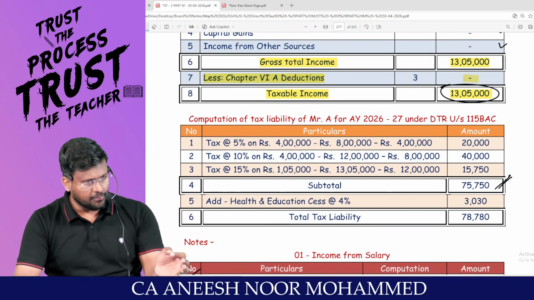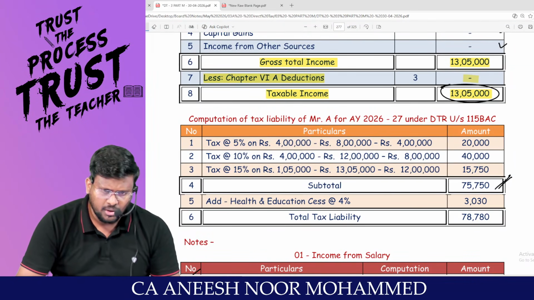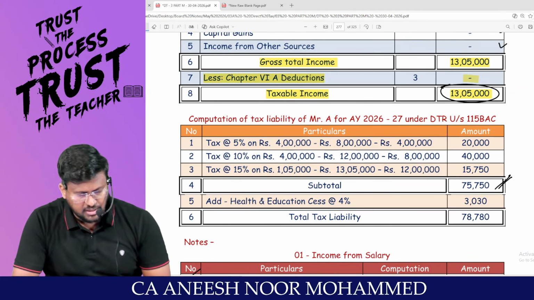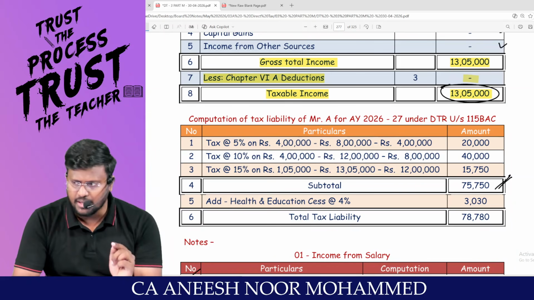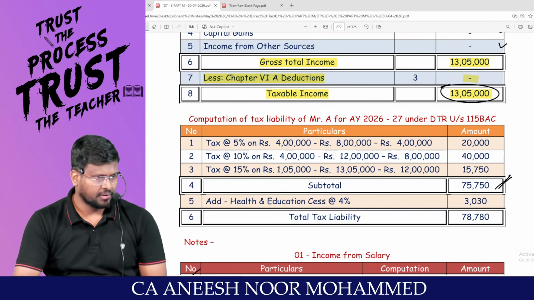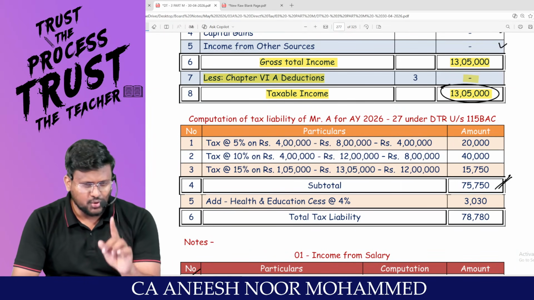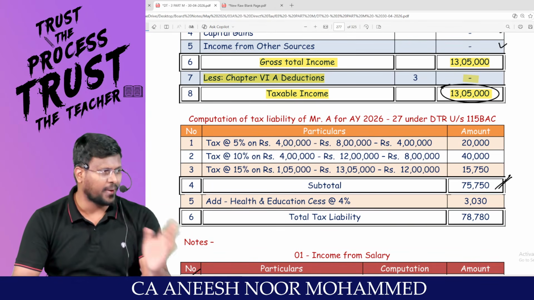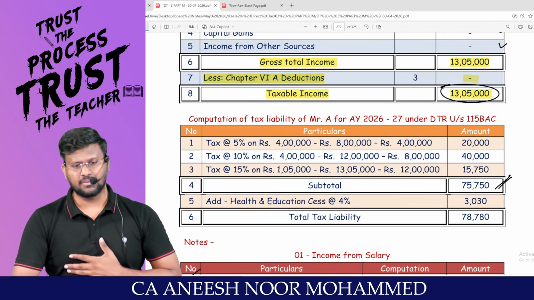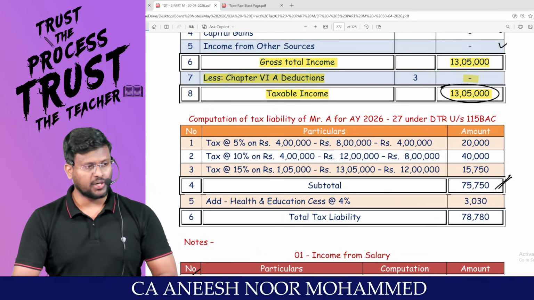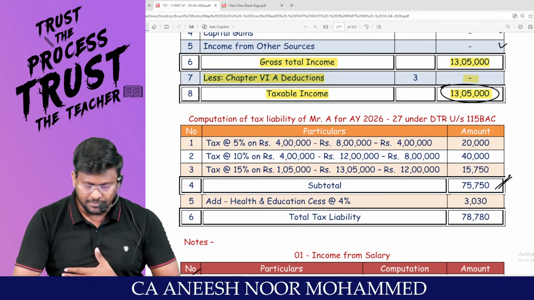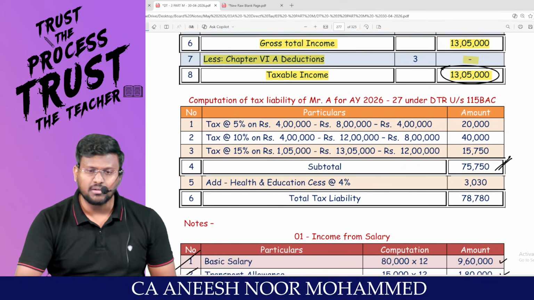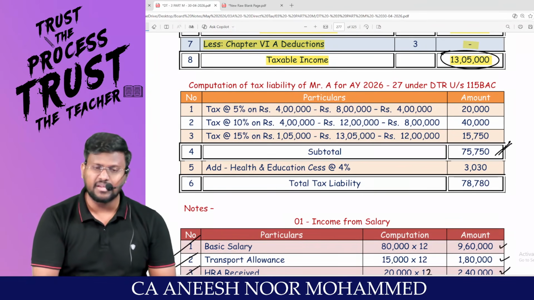Does the taxable income exceed 50 lakhs? No, sir. That means, my dear lovable students, you are not liable to pay any surcharge. Let me ask you one question. Under the default tax regime, what is the limit for 87A? If the total income does not exceed 5 lakh is the limit under the optional tax regime, what is the equivalent limit for the default tax regime? If the total income does not exceed 12 lakh. Does the total income exceed 12 lakh? Yes, sir, because it is 13,05,000. You are not entitled to claim the 87A rebate.